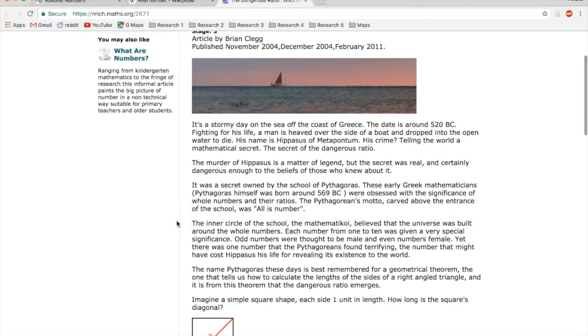Now, for people that know that I believe that this is a simulation, I think Pythagoras might have been onto something, that all is number. But it goes on, the inner circle of the school, the Mathematici, believed that the universe was built around the whole numbers. Each number from 1 to 10 was given a very special significance. Odd numbers were thought to be male and even numbers female.